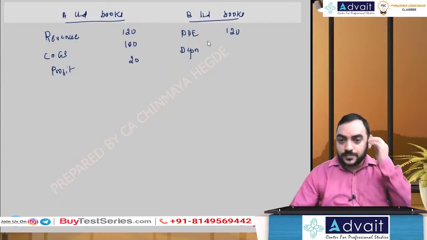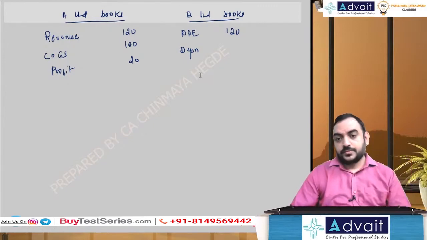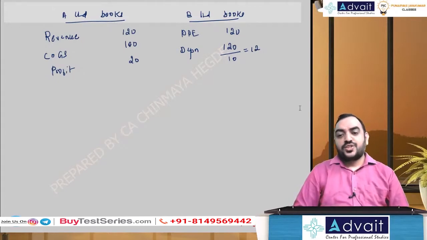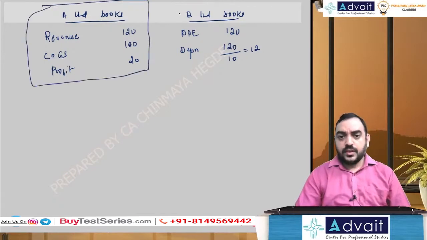So depreciation, how much would they have charged? 120 divided by 10 years, it would have been 12. This is in B Limited books. Okay, this is in A's books already passed and B Limited's books already recognized.